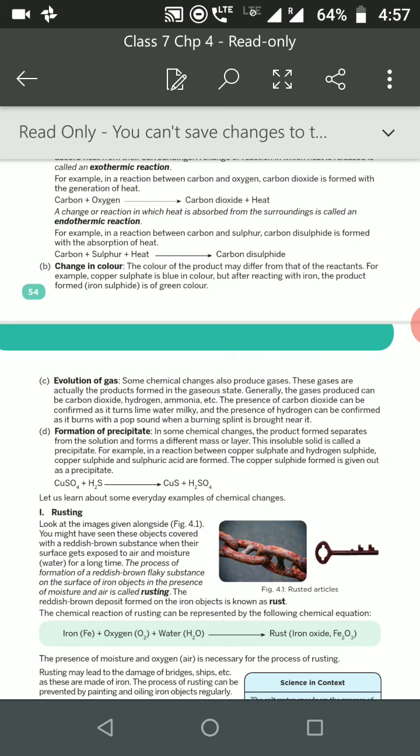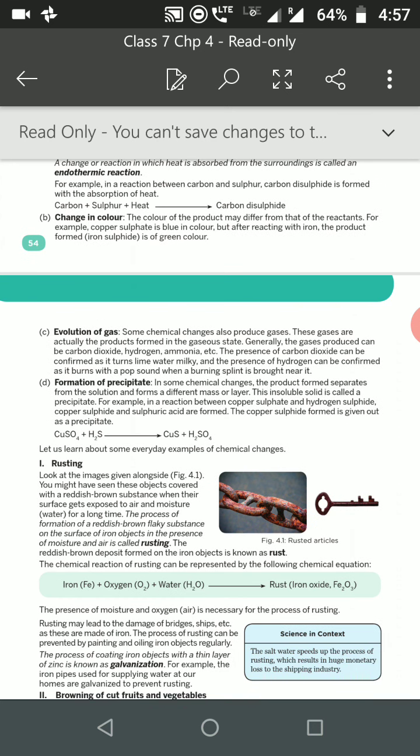Similarly, formation of precipitate. In some chemical changes, the product formed separates from the solution and forms a different mass or layer. This insoluble solid is called a precipitate. Take sodium sulfate and barium chloride. Do the reaction between them. Then what do we see? We see sodium chloride and barium sulfate have been formed. The barium sulfate is formed in the form of a precipitate. We say that a chemical reaction has taken place.